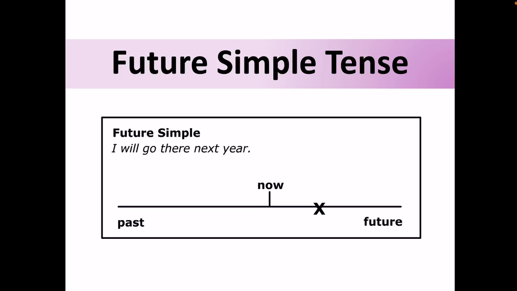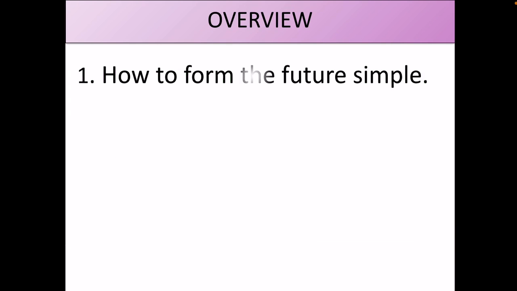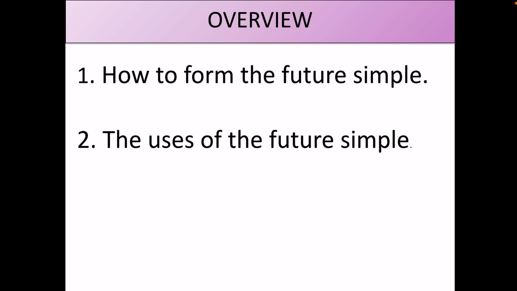Now, our lesson for today is the future simple tense with will. I have already explained the future simple tense with going to for grade 8. But in this lesson, we are going to focus on the future simple tense using will. We are going to learn two important things. The first one is how to form the future simple, and when I say form, I mean the affirmative form, the negative form, and the question form. After that, you are going to learn the uses of the future simple, because it's very important to learn how to use any tense in a correct way.